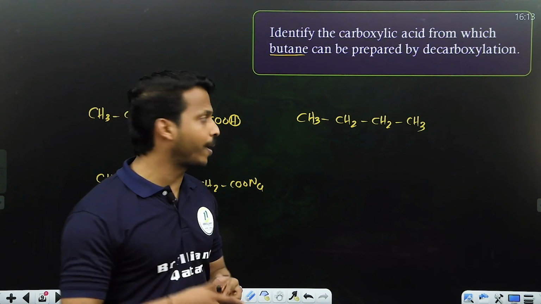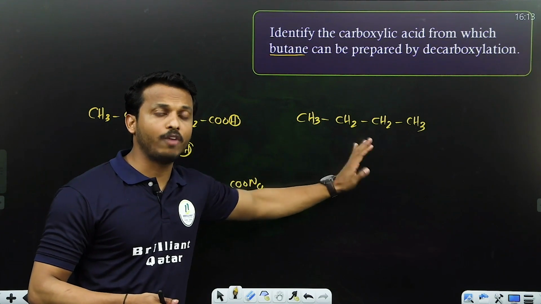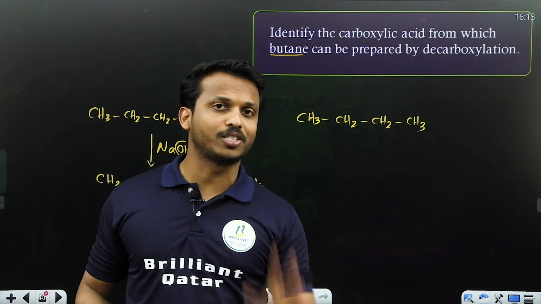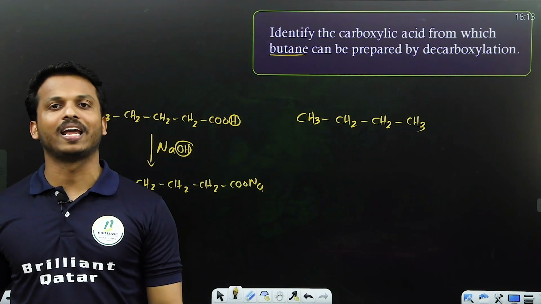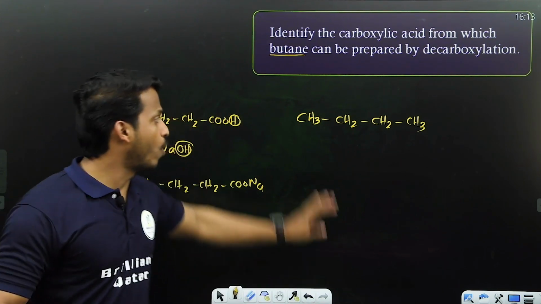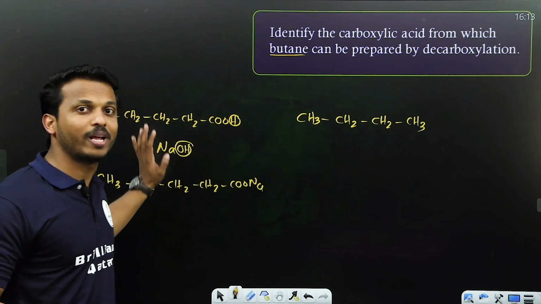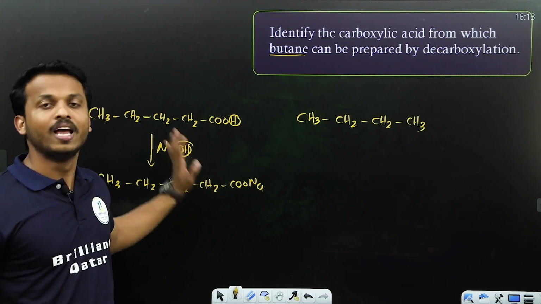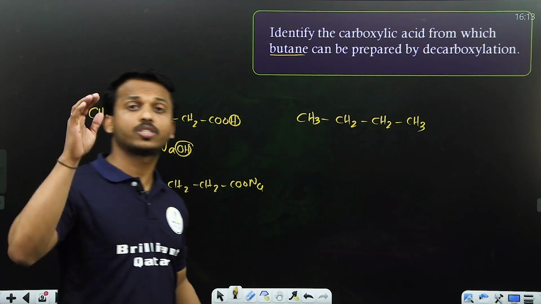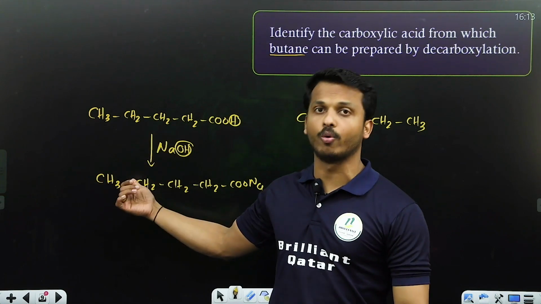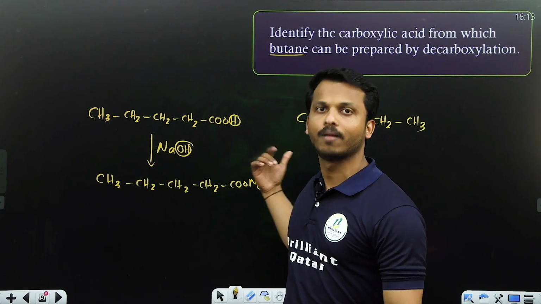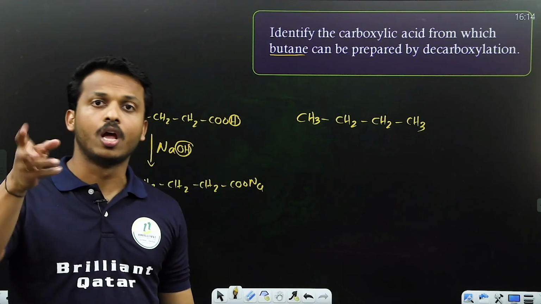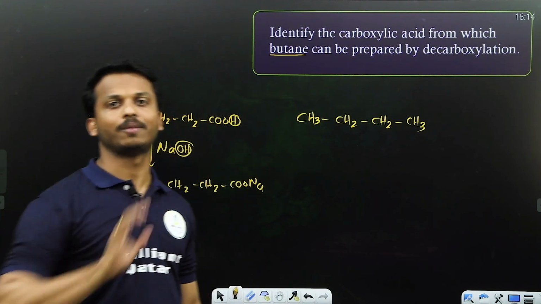Let me ask a question. If you want to prepare propane through decarboxylation, the sodium salt of which acid would you prefer? If you want to get propane, we will use the sodium salt of butanoic acid. That is called sodium butanoate. Am I right? And they may ask the opposite. If you start with sodium pentanoate, which alkane can you prepare? Butane. Clear, all of you? So study what decarboxylation is, and what the change in the number of carbons is, for this type of question.